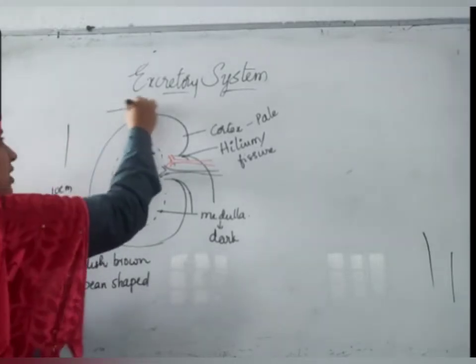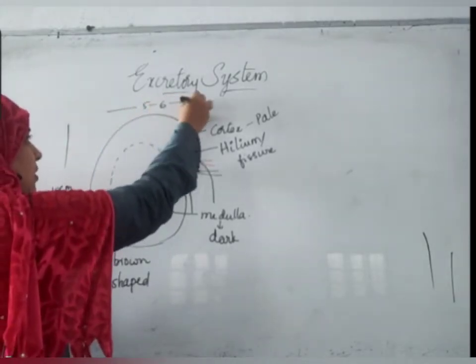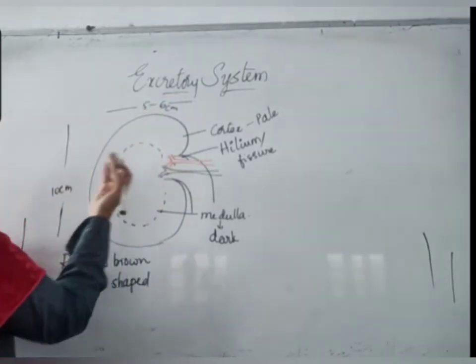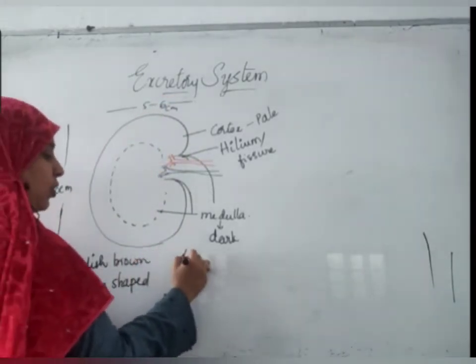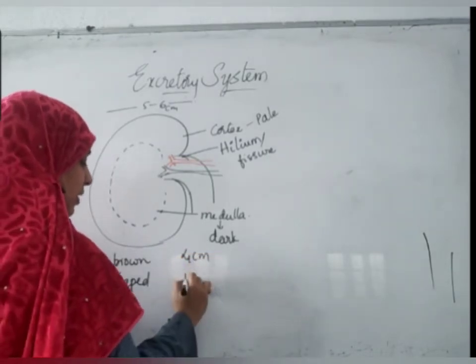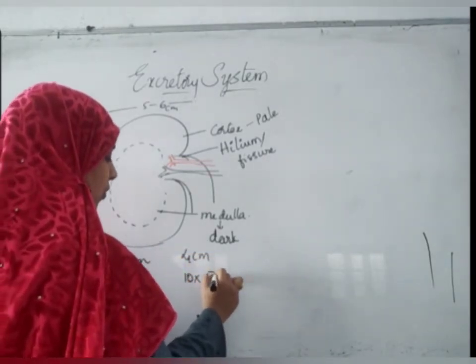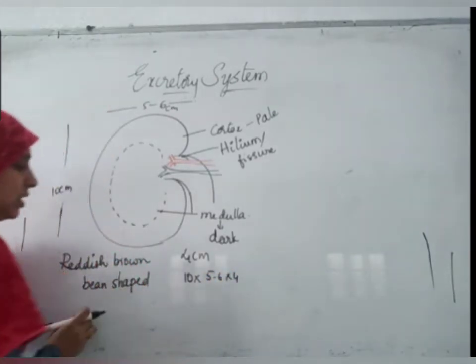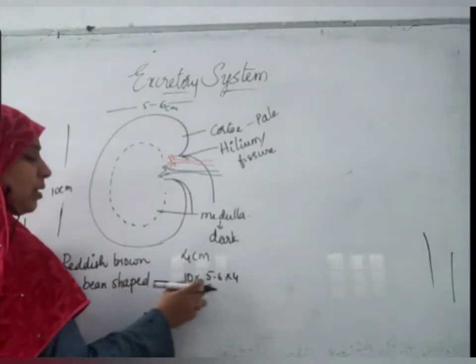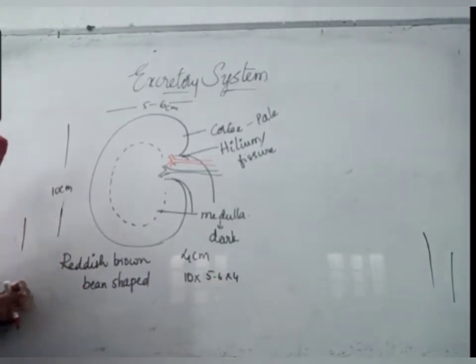The breadth of the kidney is 5 to 6 centimeters. And the thickness of the kidney is 4 centimeters. That means 10 into 5 or 6 into 4. That is the kidney's dimensions: length, breadth, height.